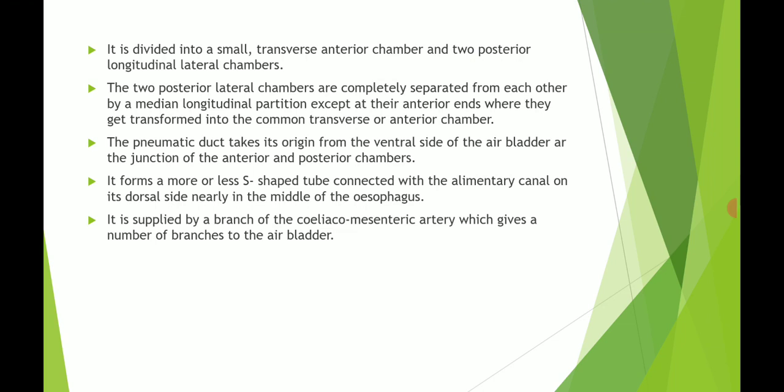The pneumatic duct takes its origin from the ventral side of the air bladder, at the junction of the anterior and the posterior chambers. It forms a more or less S-shaped tube connected with the alimentary canal on its dorsal side, nearly in the middle of the esophagus. It is supplied by a branch of the coeliac mesenteric artery, which gives a number of branches to the air bladder.